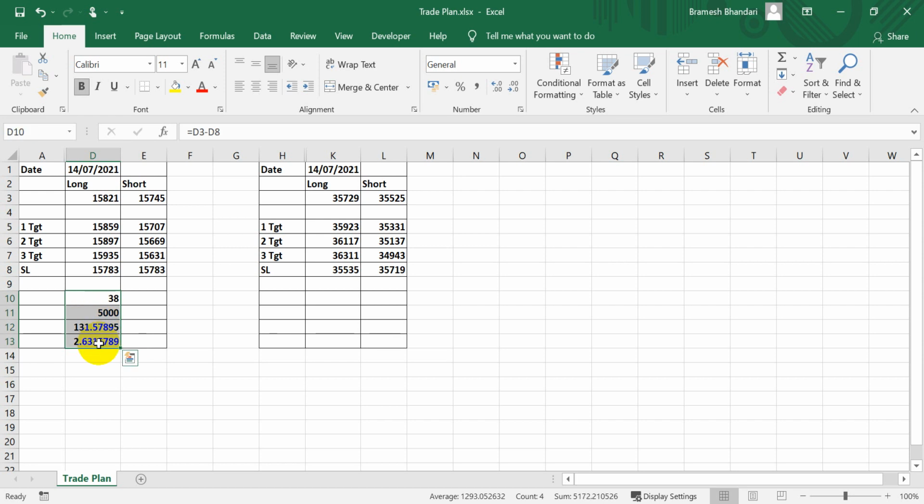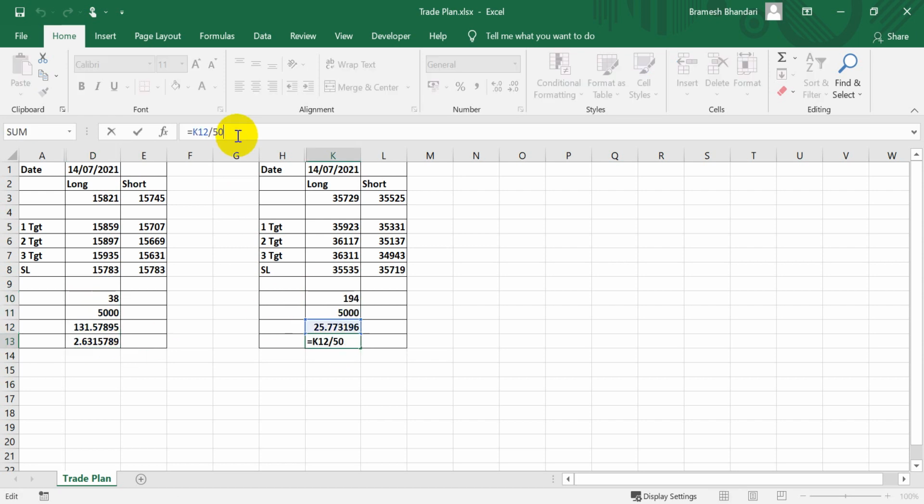Similarly, if I do the same thing for Bank Nifty, with the lot size at 25, a person who can take a nominal risk of 5,000 rupees can trade two lots in Nifty and one lot in Bank Nifty. If I increase my risk to 10,000, this is the most important part of trading. You need to define the risk you are willing to take. Once you define your risk and your stop loss, you have a clear-cut plan.